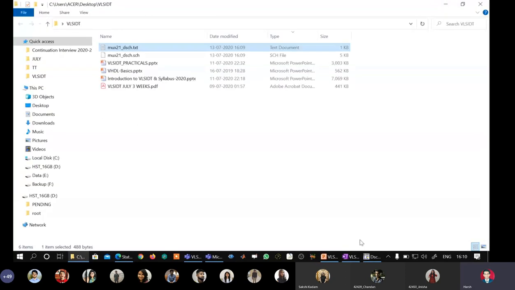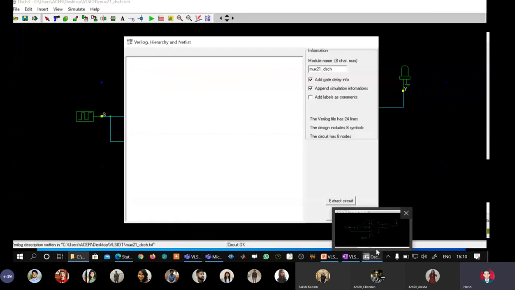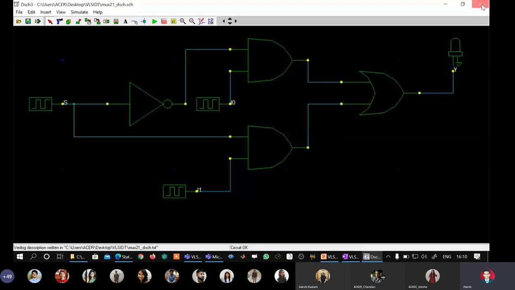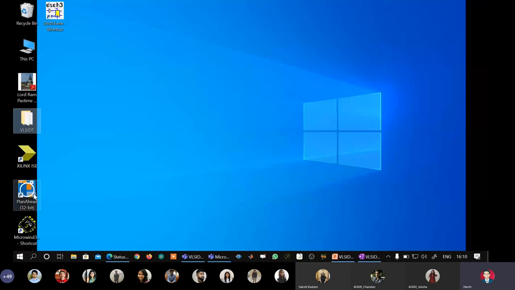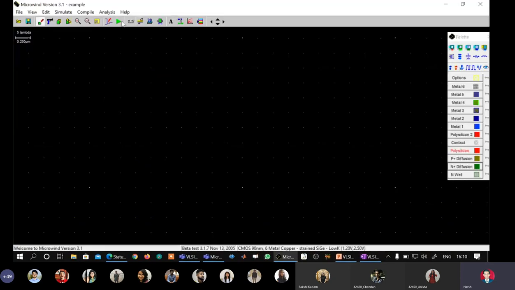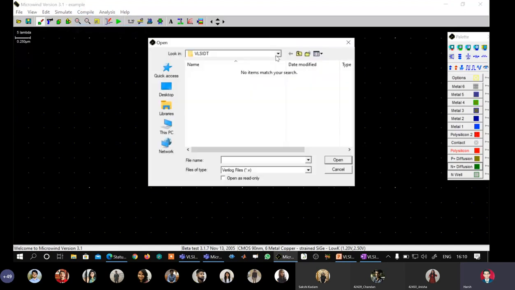I'll close it. Now what I will do is open another tool. So now this is done, so I will close this. Open Microwind, and from here I will click this option, compile Verilog file. It is asking me where is your Verilog file.